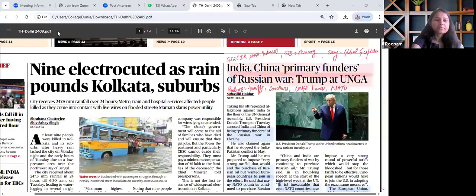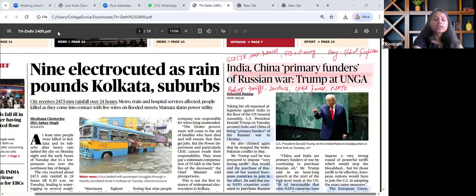From a prelims perspective, the areas that we have to revise are sanctions, UNGA powers, knowing about NATO countries, which new countries have actually joined this organization, NATO. What is the parallel of NATO established by then USSR and now Russia, then the Russia-Ukraine crisis, energy security, trade routes, all these angles can be read and revised.